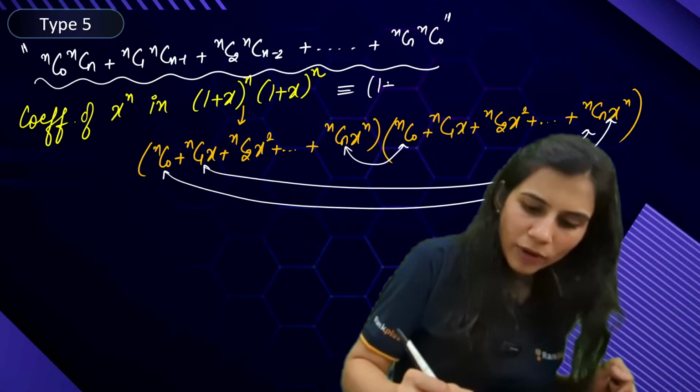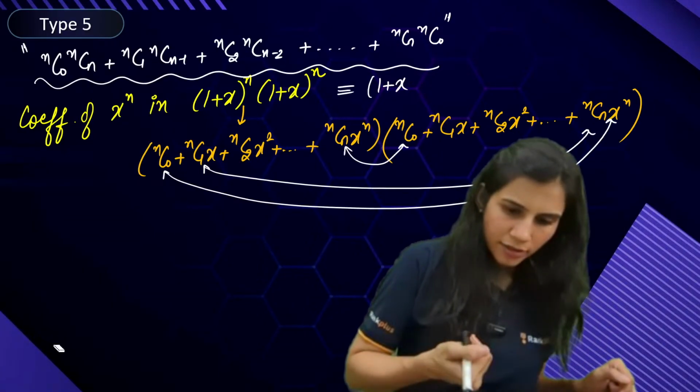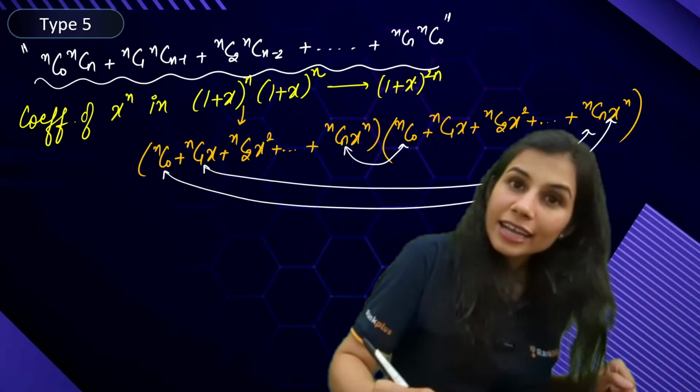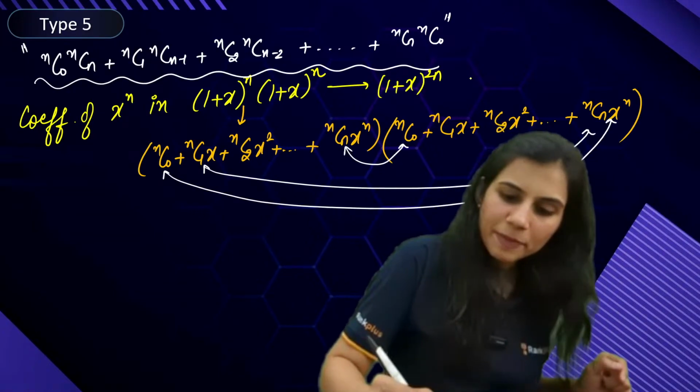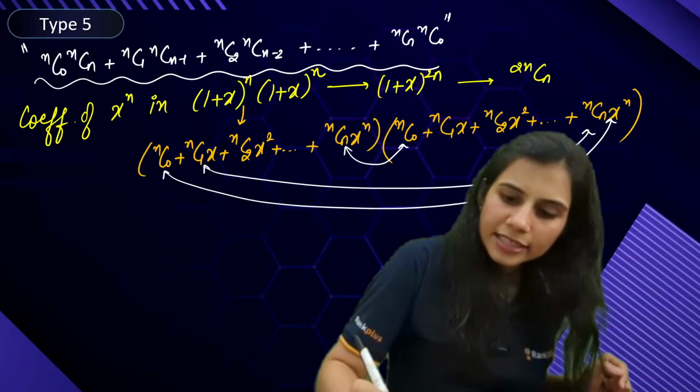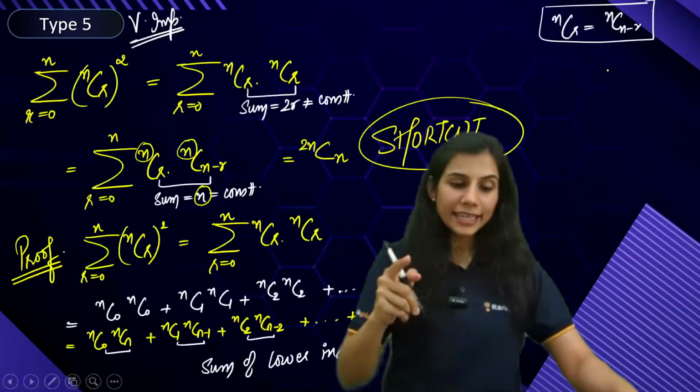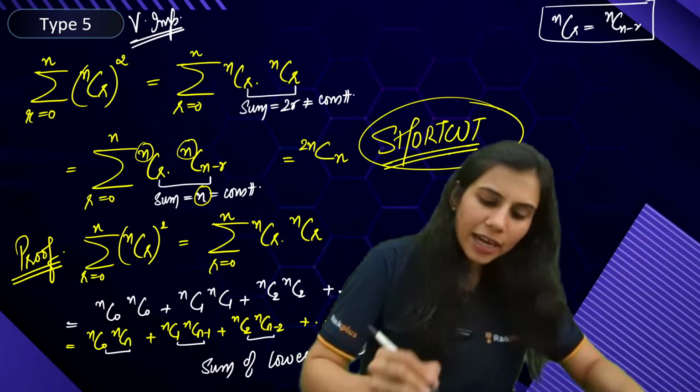This is nothing but (1 + x)^2n. And what is the coefficient of x^n in this expansion? It is 2nCn, and that's my answer. This is exactly what you are getting even when I told you the shortcut.